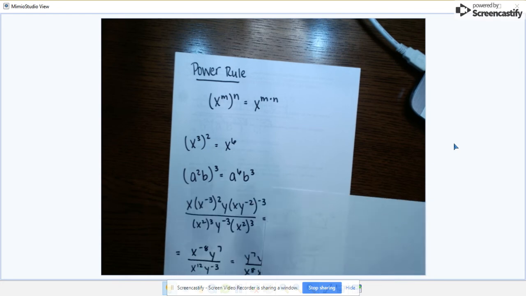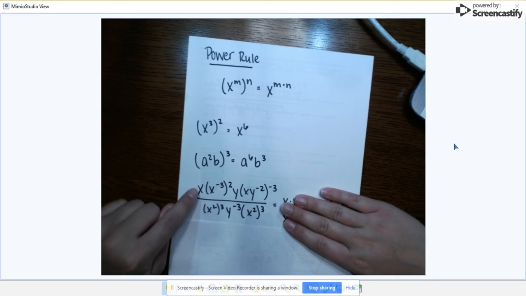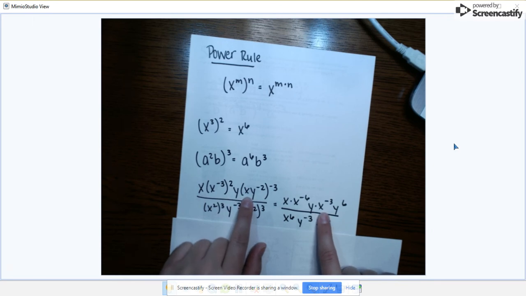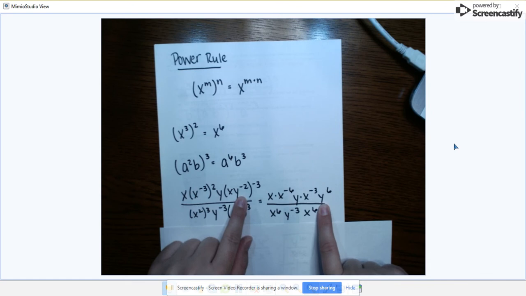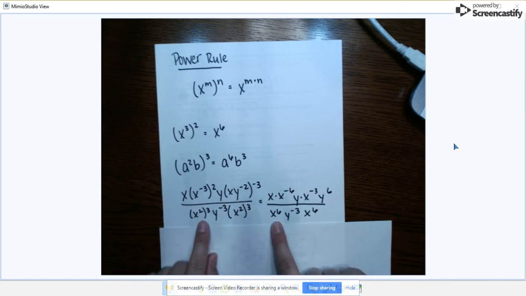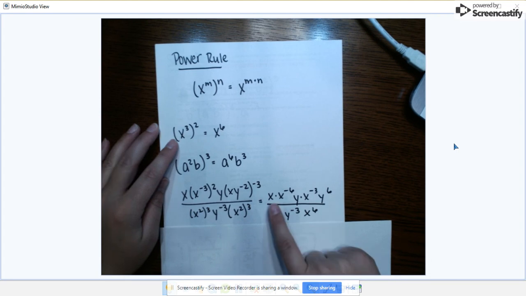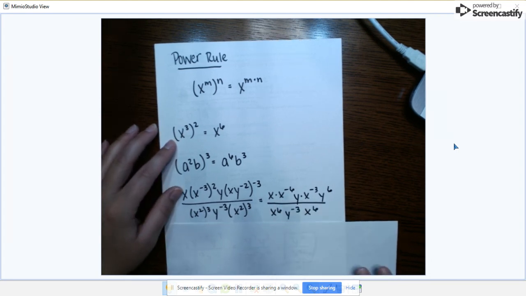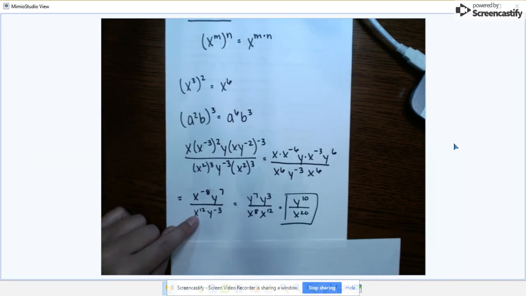Okay, here's an example. Again, simplify the numerator, then the denominator. So x to the negative 6th, that y stays the same. Sorry, that's crooked. X to the negative 3rd, and then y to the positive 6 on top. The denominator becomes x to the 6th, y to the negative 3rd stays, and then an x to the 6th. Now we're here, we need to simplify, so we have a 1 minus 6, which is a negative 5, minus 3 more, x to the negative 8th, y to the 7th on top. The denominator is x to the 12th, y to the negative 3rd.